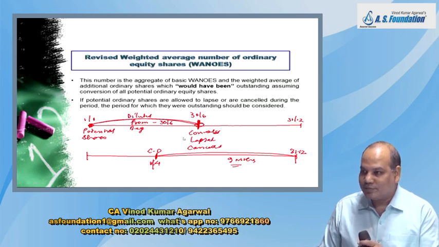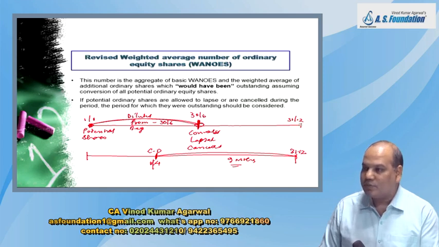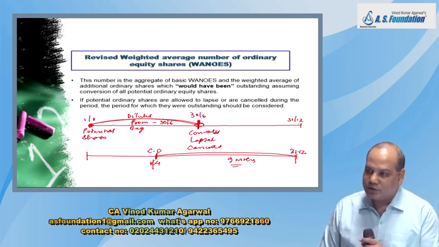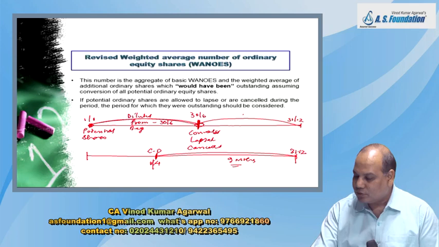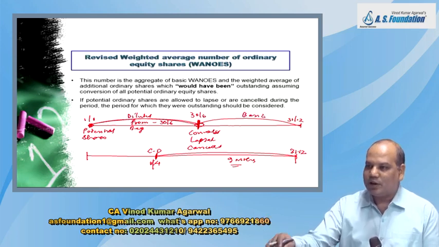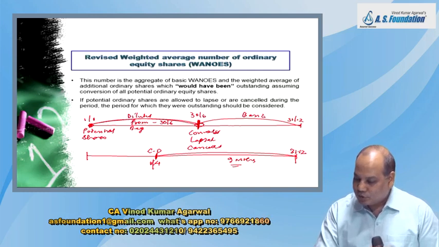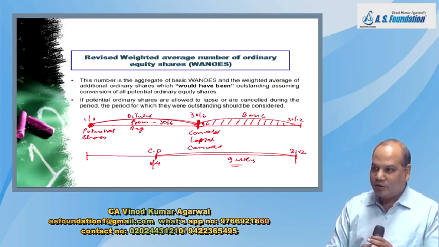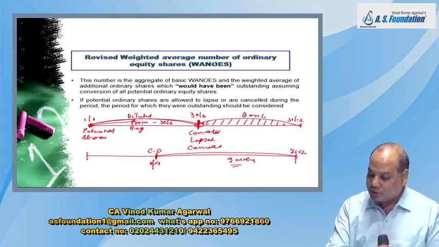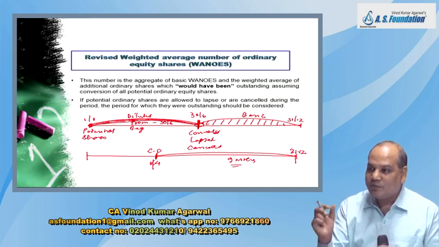It is okay considering in basic EPS, in diluted also. This I am talking about diluted. From 30th June to 31st December, it will be calculated in basic EPS. If you consider in basic calculation, it is always getting calculated in diluted also. So this portion will automatically come in both basic and diluted. Your question is good. We have used the resources in this period, which have created profit for us.